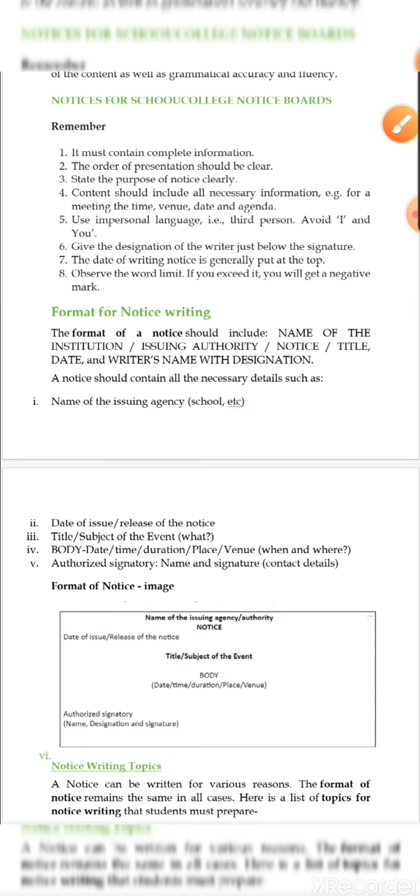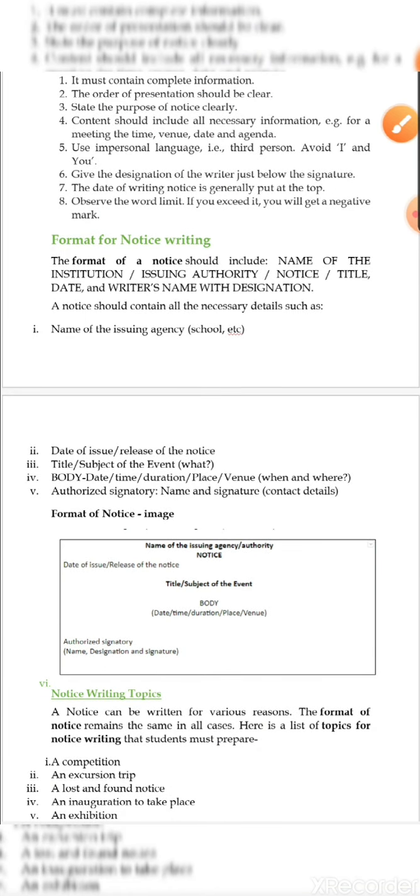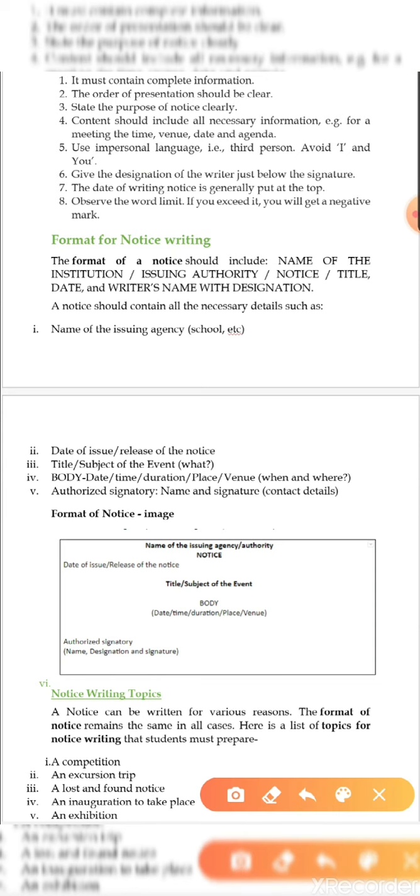Now, the format of notice writing. The format of a notice should include, now what is the format? Here I have provided you with an image of the format of the notice. First of all, you have to write the name of the issuing agency. What is the issuing agency? Suppose the name of the school or the name of the organization which is issuing the notice. Next line, there is notice, in bold letters.